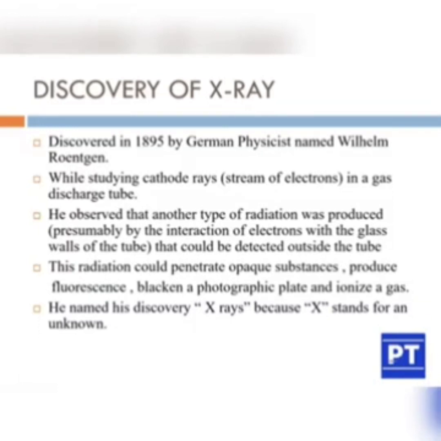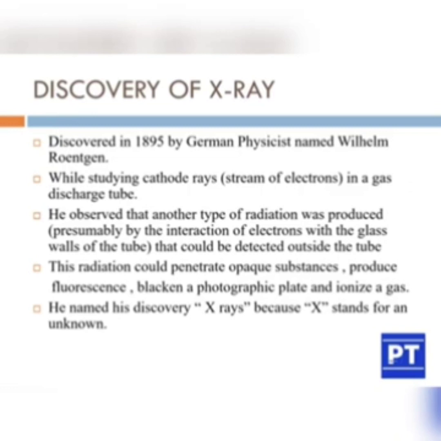X-rays were discovered by a German physicist named Wilhelm Röntgen on November 8, 1895. While he was studying cathode rays, a stream of electrons, in a glass discharge tube, he observed that another type of radiation was produced by the interaction of electrons with the glass walls of the tube that could be detected outside the tube. This radiation could penetrate opaque substances, produce fluorescence, blacken a photographic plate and ionize a gas.